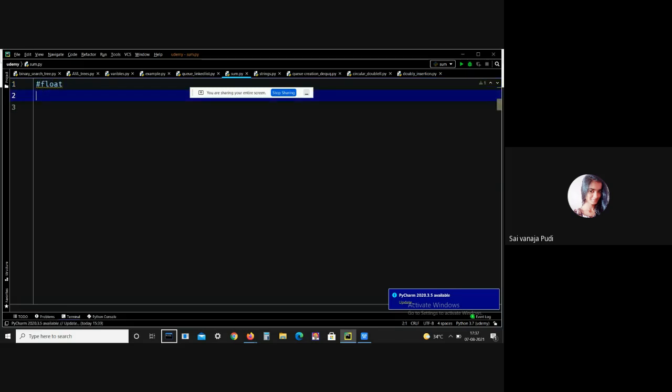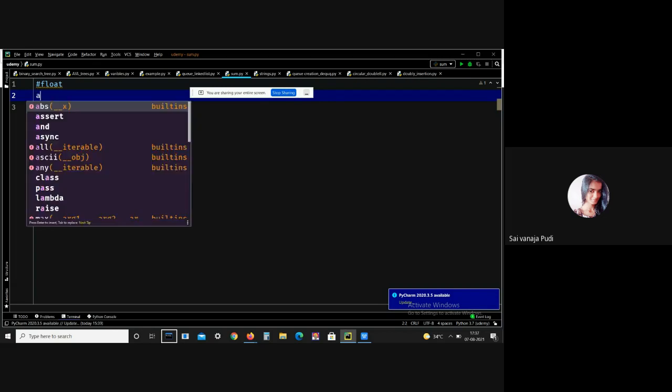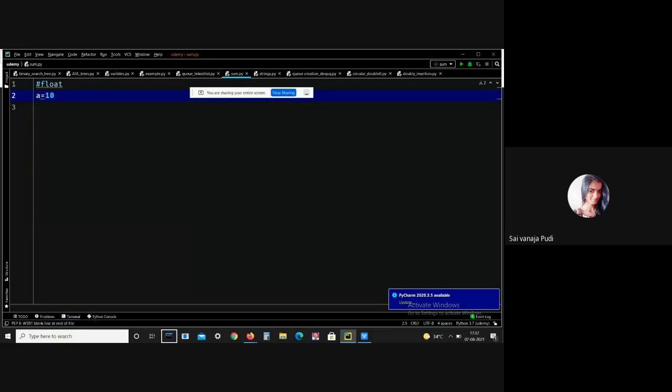Generally, the inbuilt float function returns a floating point number from a number or string. Let me mention that a equals to 10. Here, I just want to get the float number.